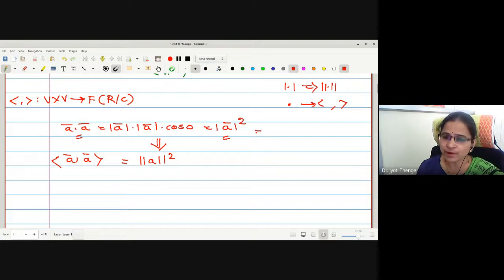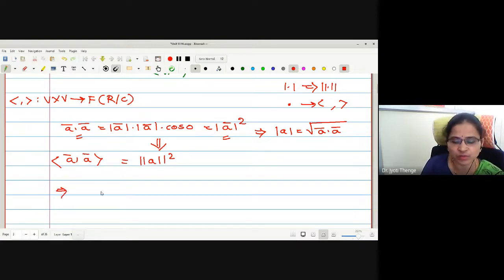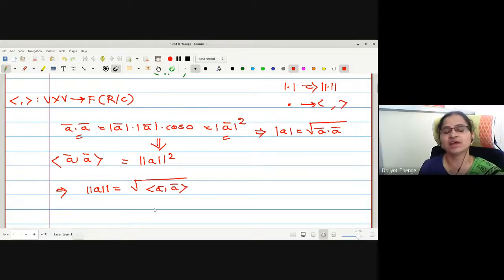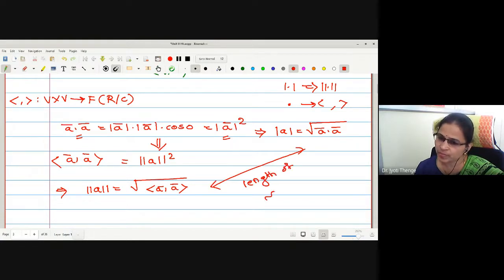Now with the help of this, a modulus can be obtained. How is the modulus obtained? Mod of a is under root a bar dot a bar, correct? Then how do you get the norm of a with this formula? Norm of a is the square root of the inner product of a bar with a bar. Very good, because both give you the length of a vector.